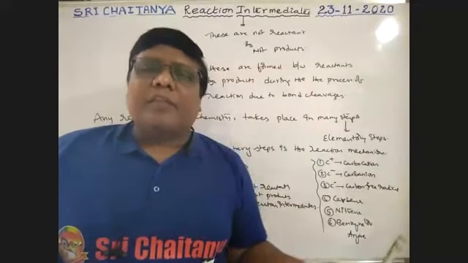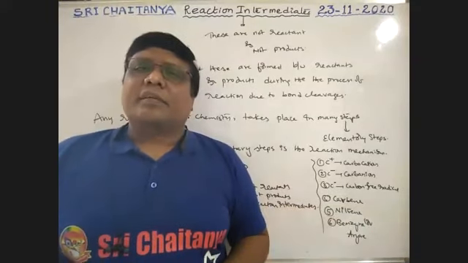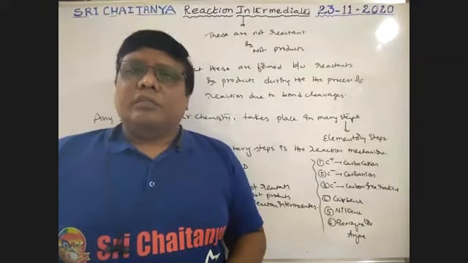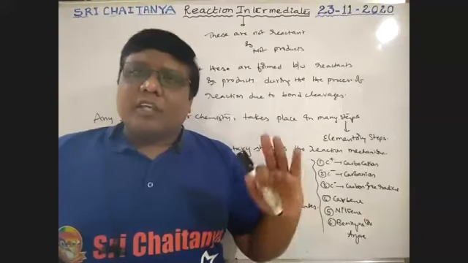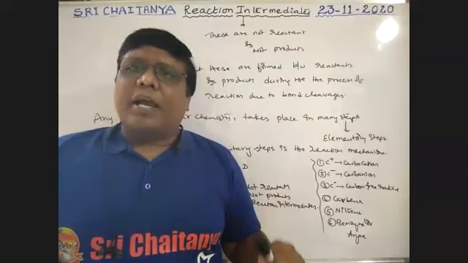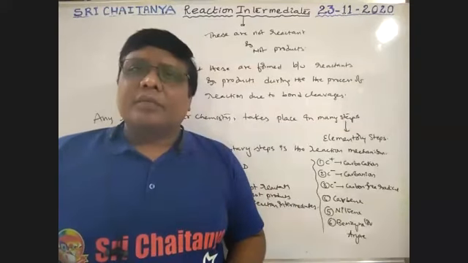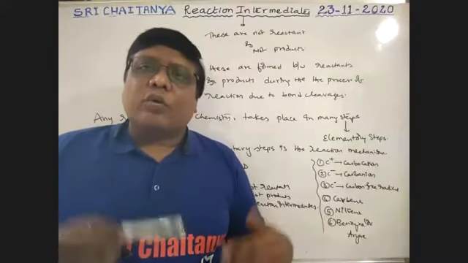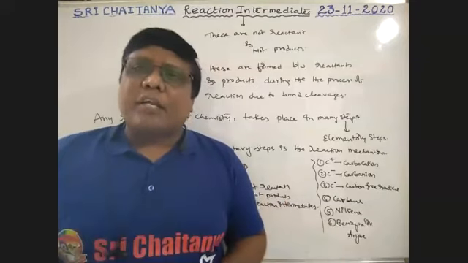Let us discuss them one by one in our further classes. So what are reaction intermediates? They are not reactants and not products during the course of the reaction, but are formed as intermediates. Through those intermediates we explain how the reaction takes place.